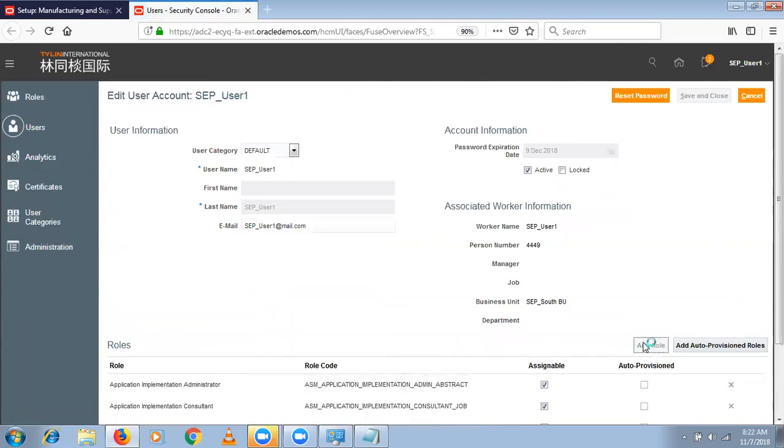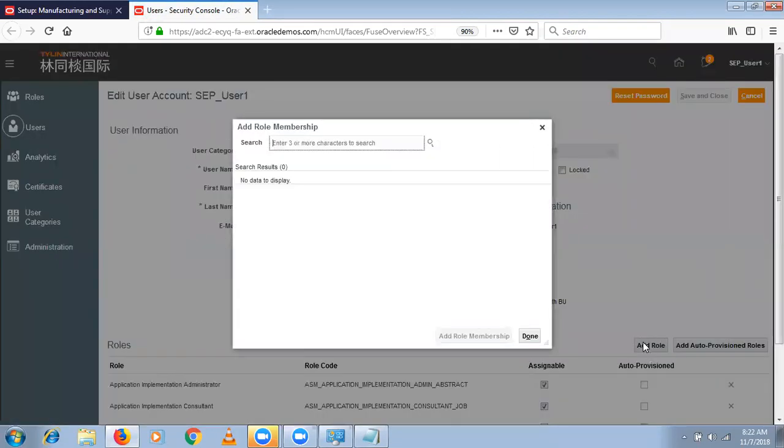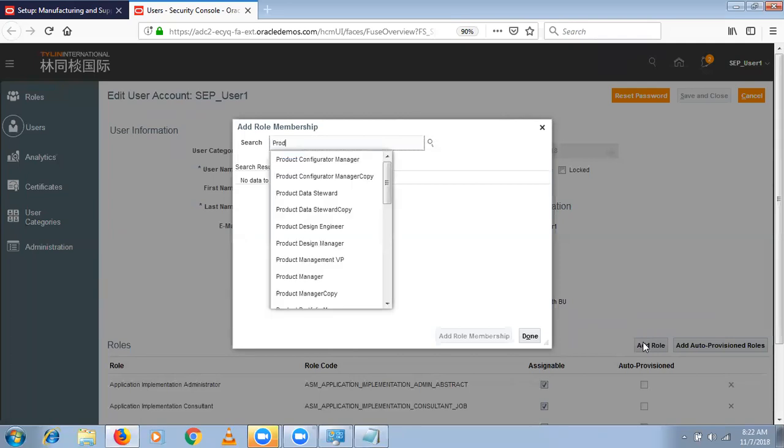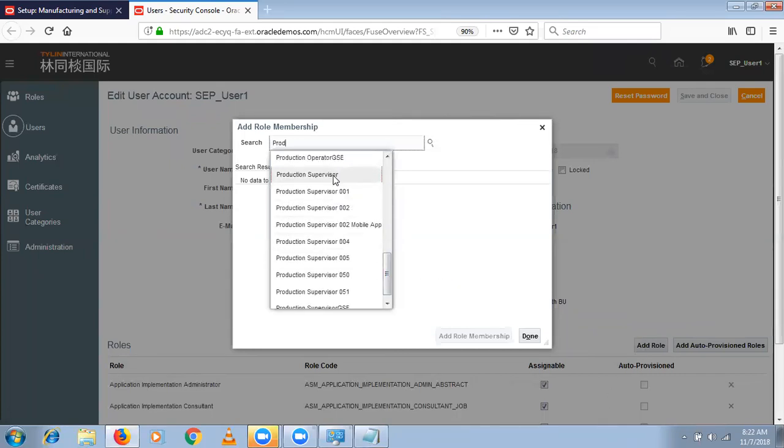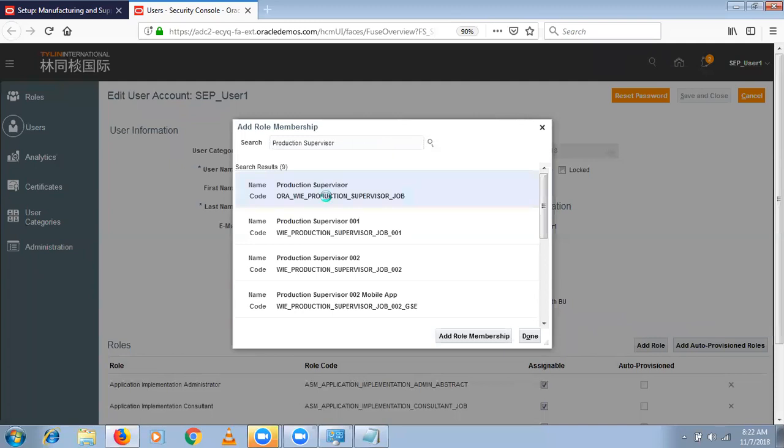Select add role. So the first role is production supervisor. Scroll down. So production supervisor has the privileges to create all these setups. So select OK. As well as manufacturing engineer.